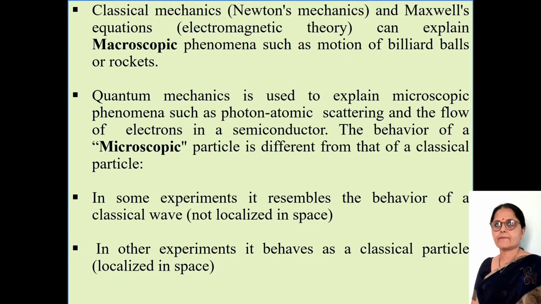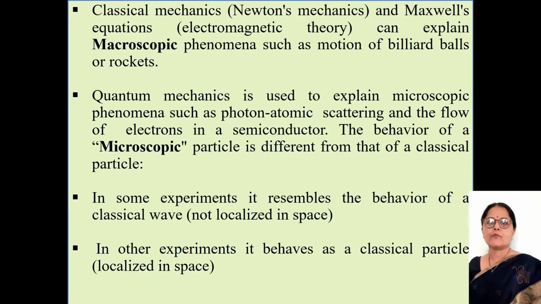Now we will see the basic difference between classical mechanics and quantum mechanics. Classical mechanics or Newtonian mechanics and Maxwell's equations, that is electromagnetic theory, deal with the study of macroscopic phenomena such as the motion of billiard balls or rockets.